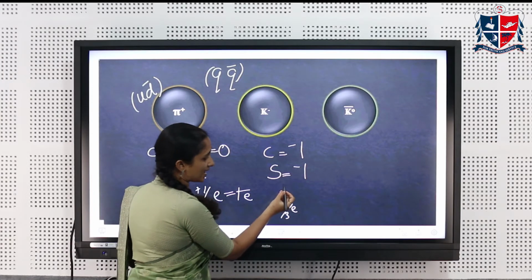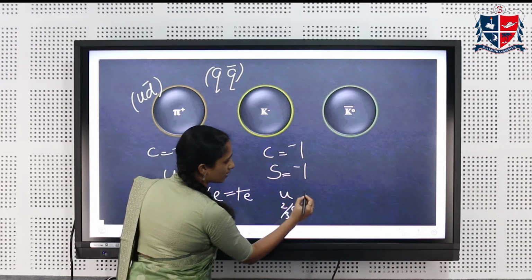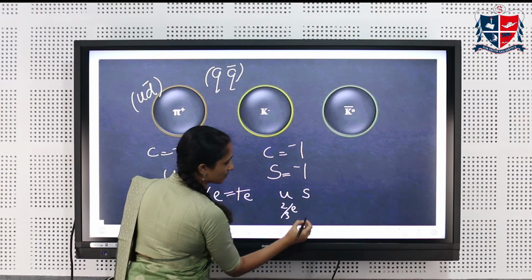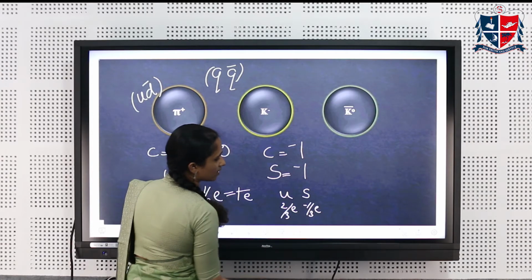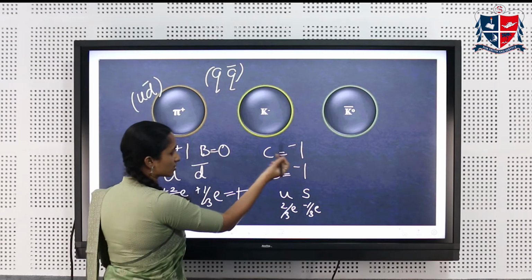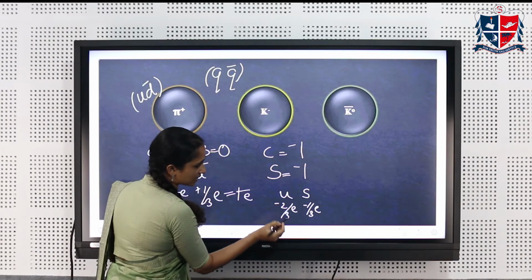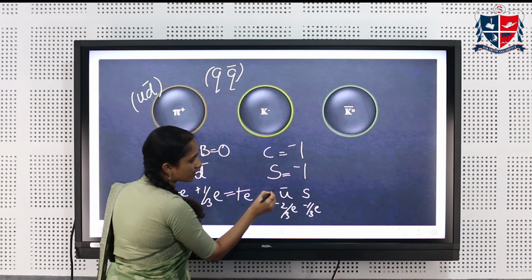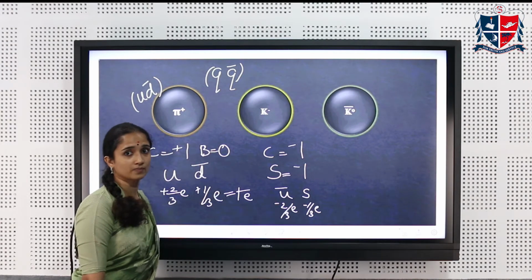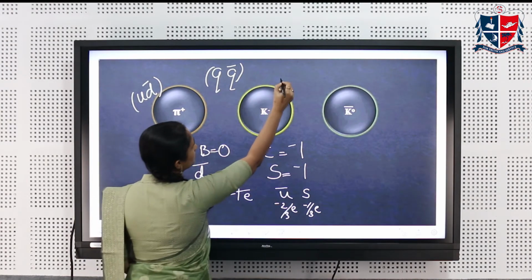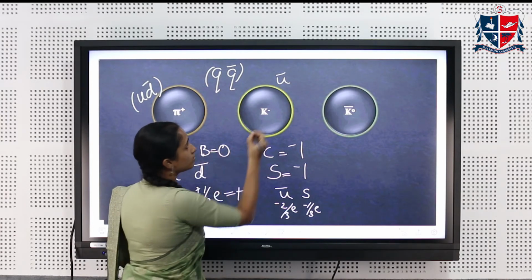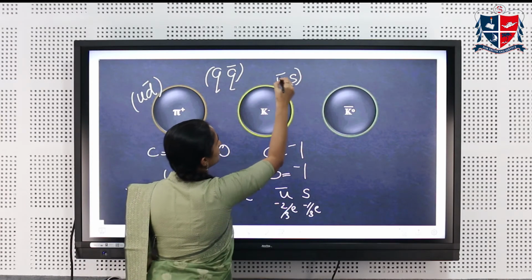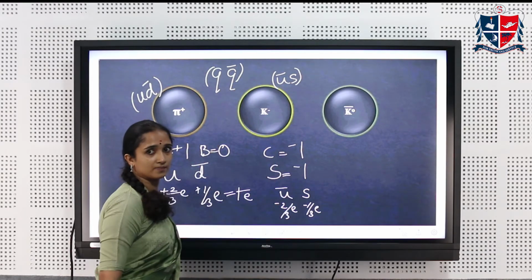You need a strangeness S equal to -1, so you will be having a strange quark, which is -1 by 3e. And in order to get a total charge of -1, this has to be negative, which means our up quark is an antiquark. So K minus is composed of an antiquark of U and a strange quark S.